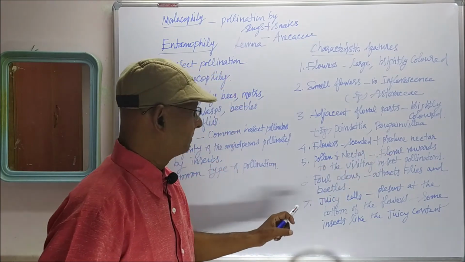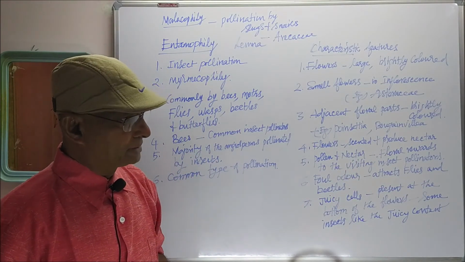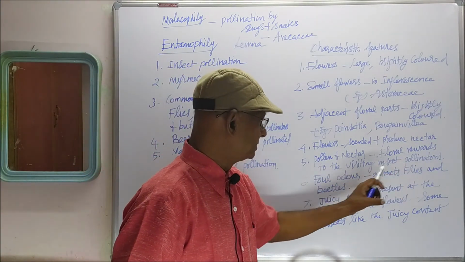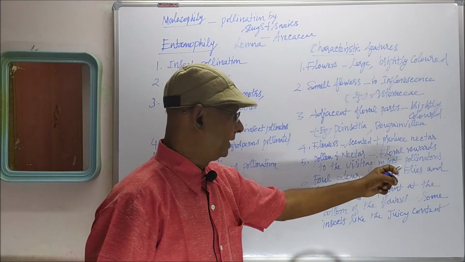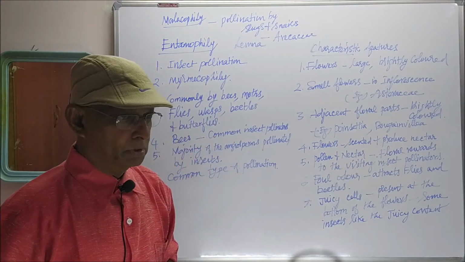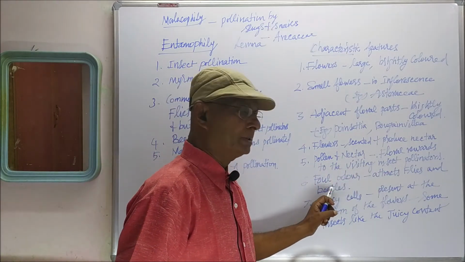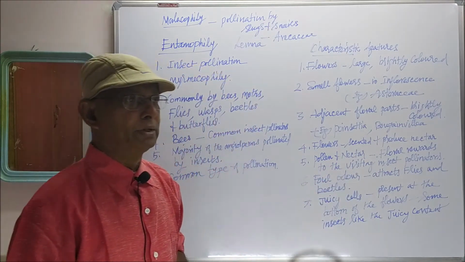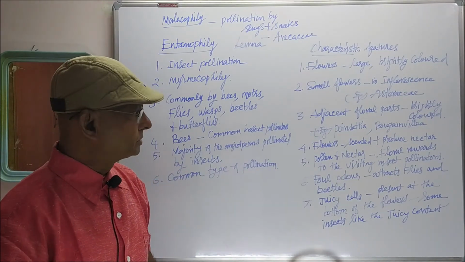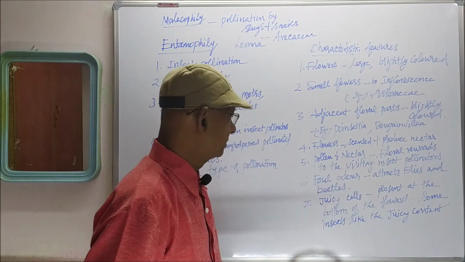Then in some of the insects, for example flies and beetles, a foul odor will attract them. That is very important as far as flies and beetles are concerned. A foul smell, not a sweet smell, a bad smell, will attract some insects like flies and beetles.